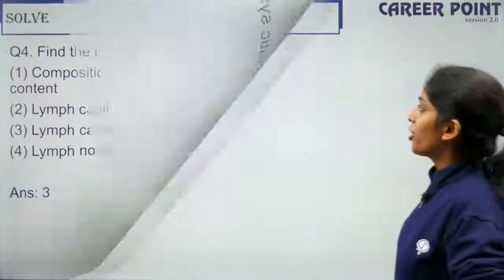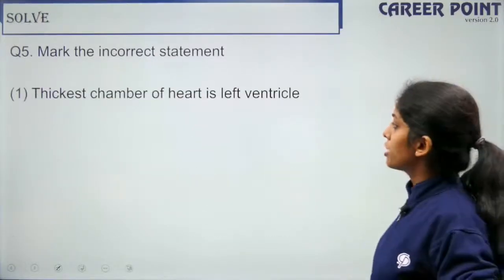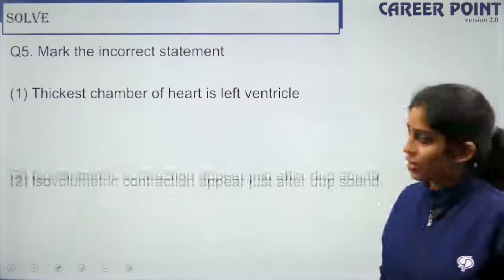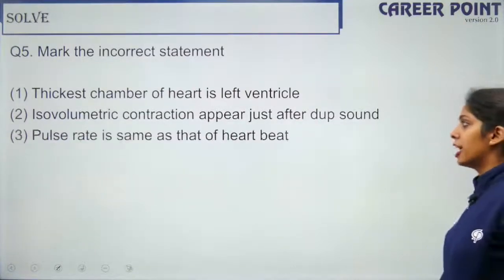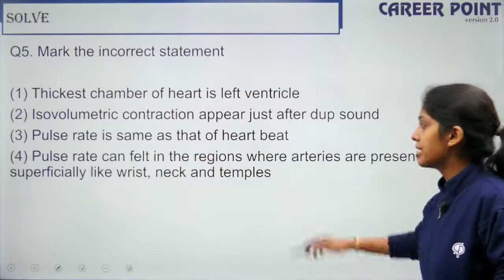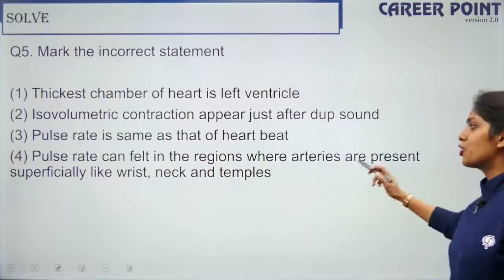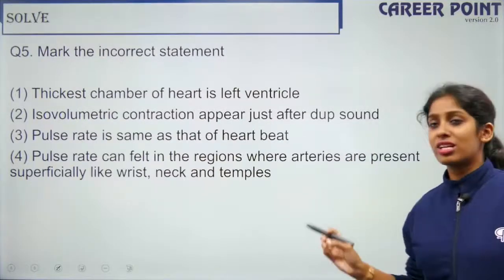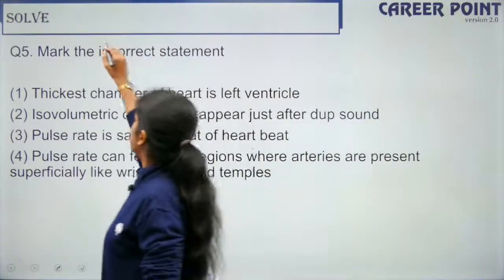Okay, so we go to question 5. Mark the incorrect statement once again. The thickest chamber of the heart is the left ventricle. Isovolumetric contraction appears just after the Dupp sound. Pulse rate is the same as that of the heart rate, the same as the heartbeat. Pulse rate can be felt in the regions where arteries are present superficially, like the wrist, neck and the temples. So which one is the incorrect statement?